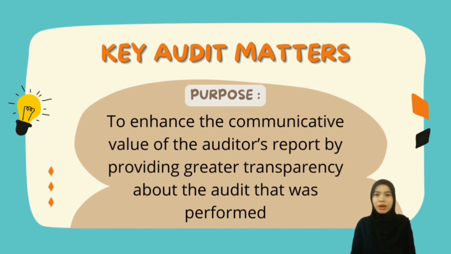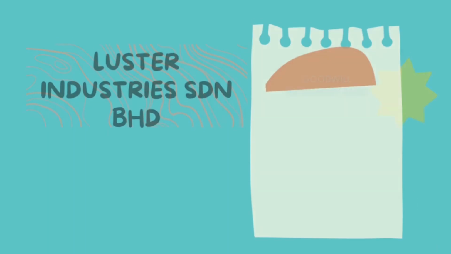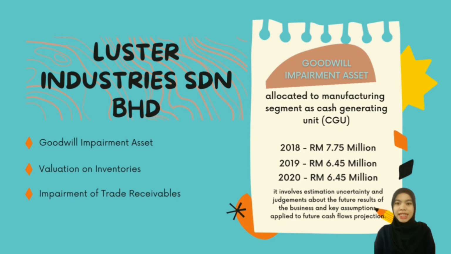Next, I will explain about the key audit matters and financial statement analysis of each company. Key audit matters, in the auditor's professional judgment, were of most significance in the audit of the financial statements of the current period. The purpose is to enhance the communicative value of the audit reports by providing greater transparency about the audit that was performed, besides also assisting users in understanding the entity and areas of significant management judgment in the audited financial statements. There are 3 key audit matters in the listed Industry Berhad, which is goodwill impairment asset that